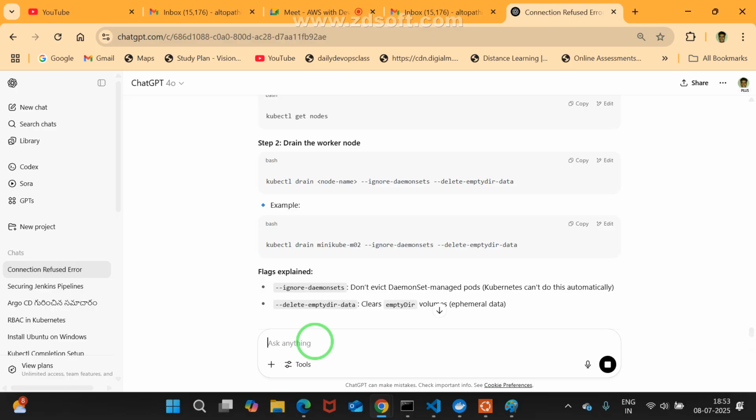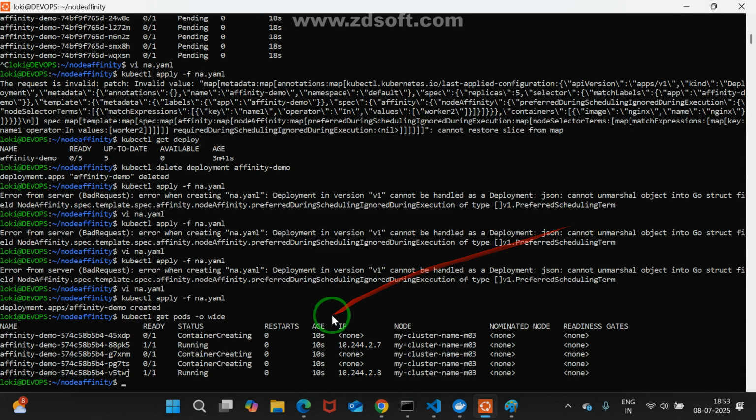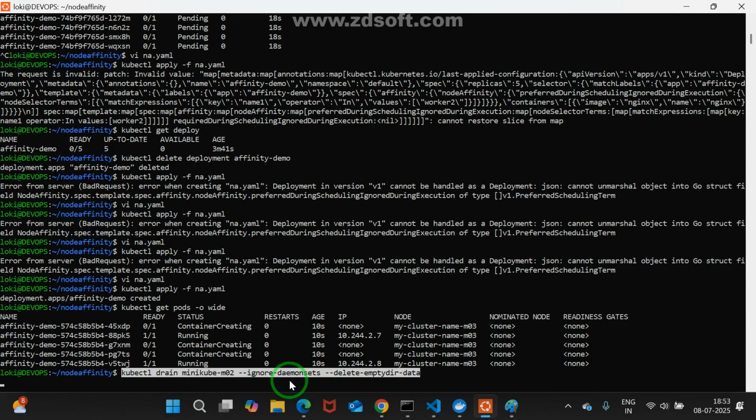Here I am going to drain. This I am taking, I am going to drain node 3. Copy it, move back. There, in minikube I need to give the node name, right? Where is my node name? Their node name, this one only, right?